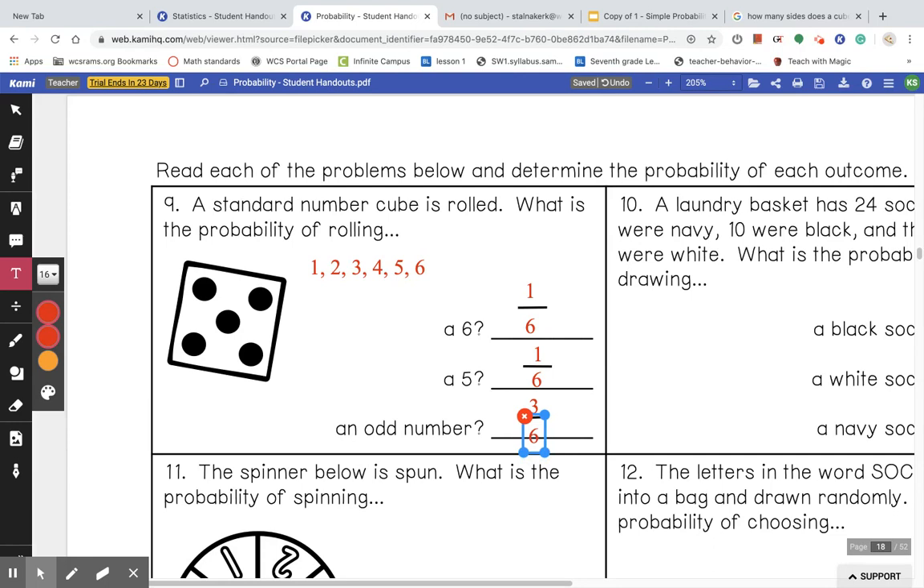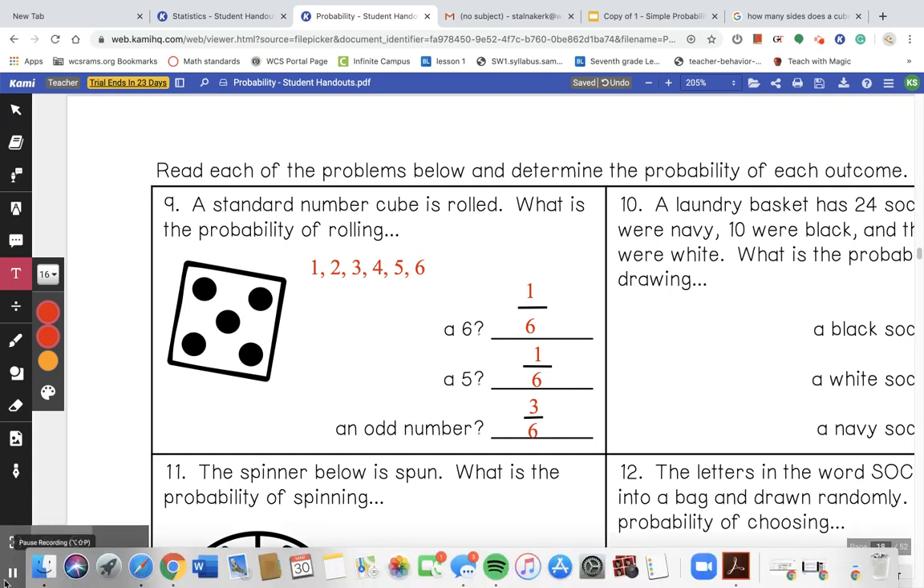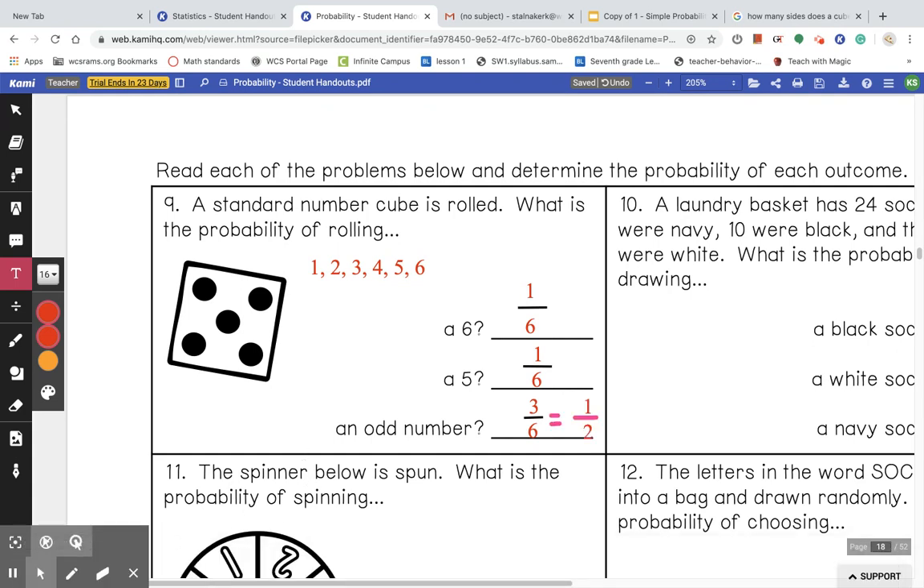That can be reduced. And we are going to reduce that, which means we can divide the numerator and the denominator by the same number. I'm sorry, I said 2, but I meant they could both be divided by 3. So if you divide the top by 3, you get 3 divided by 3, which is 1, and then 6 divided by 3, which is 2. So that is that problem.